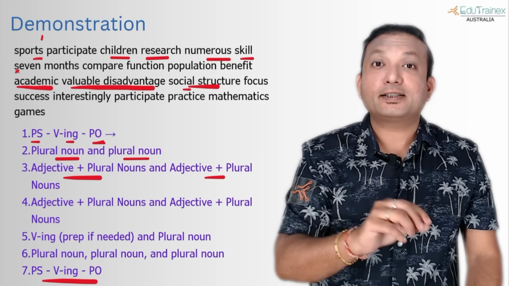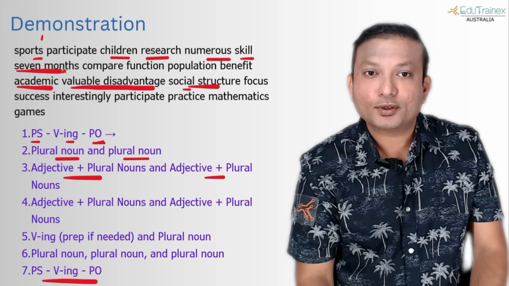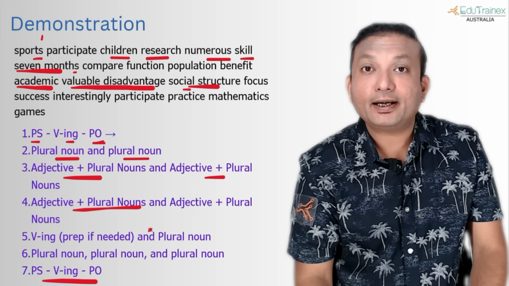So how many months? 7 months. So it's describing the months. Again plural. It's already plural. So I'll pick it up here. Now what I need is verb ing and plural noun.